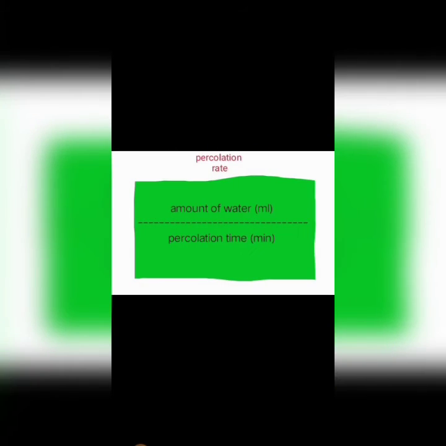Percolation rate of a given soil sample is the time taken by water to pass through it. It can be calculated as percolation rate in milliliter per minute equals the amount of water in milliliter upon time in minutes. Soil contains a certain amount of moisture. In summers, the vapors coming out of the soil reflect the sunlight. Thus, the air above the soil shimmers.